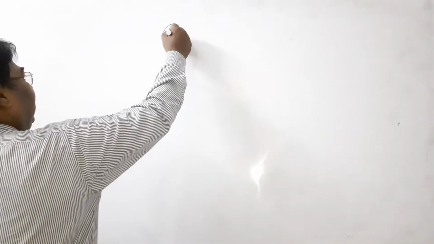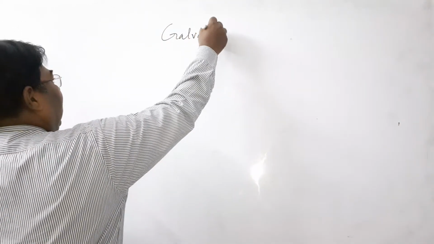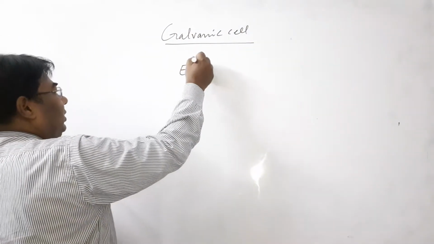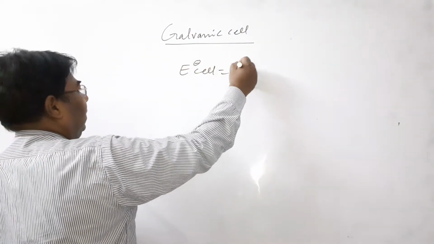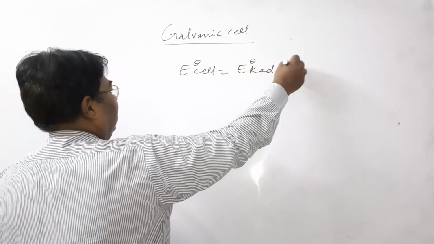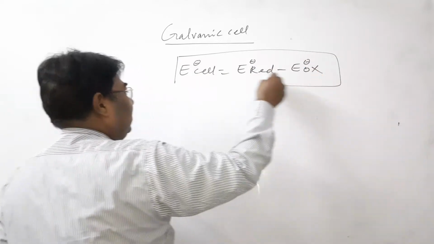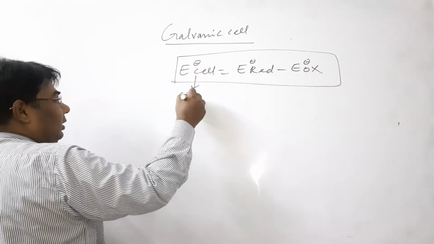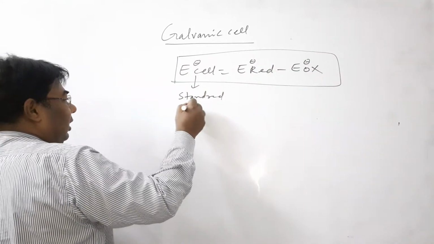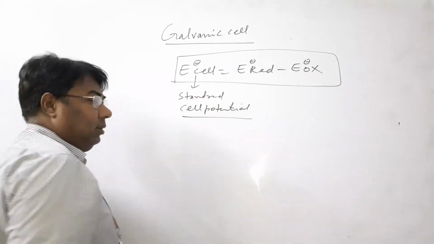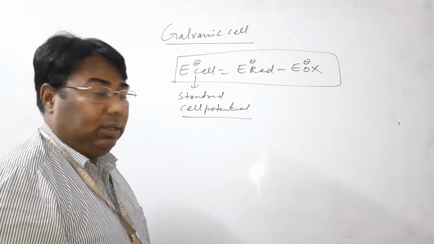Now another important topic of this chapter is the galvanic cell, and the following equations are used. First of all, standard cell potential is equal to E naught red minus E naught ox. Please all of you remember this formula, very important to measure the standard cell potential. This is already discussed in the video lecture.